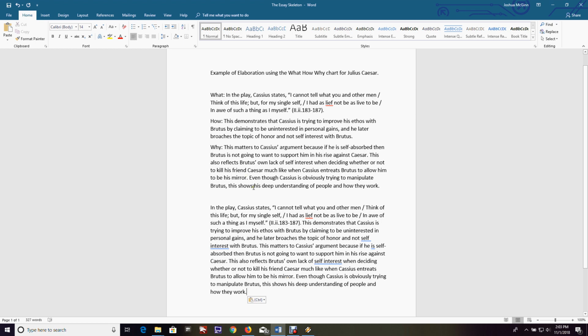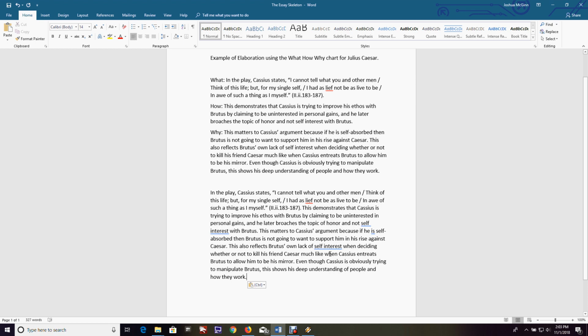So when we read this out using our what, how, why chart, in the play, Cassius states, "I cannot tell what you and other men think of this life, but for myself, my single self, I had as lief not live to be in awe of such a thing as I myself." Okay, the how. This demonstrates that Cassius is trying to improve his ethos with Brutus by claiming to be uninterested in personal gains. And he later broaches the topic of honor and not self-interest with Brutus. He says, honor is the topic of this discussion or something like that.